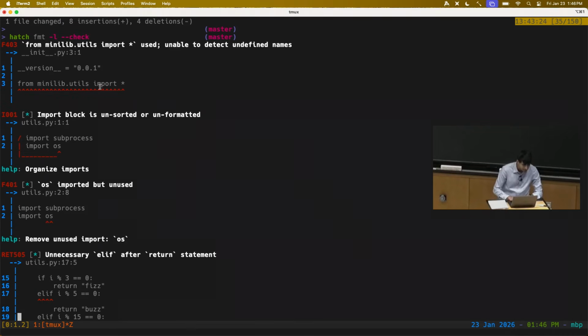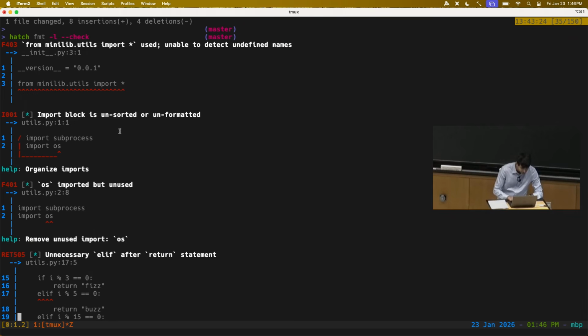And so we can see some of the things it complains about. We can see that these are lightweight semantic checks on our code. So this is saying I have some code that does an import star, and that's problematic because it makes other static analysis more difficult, among other things. So that's an anti-pattern. I have an unsorted block of imports. So just for cleanliness, it's nice to have Python imports in sorted order. I'm importing a module that I'm actually not using. So here I see, okay, os imported but not used, and so on.